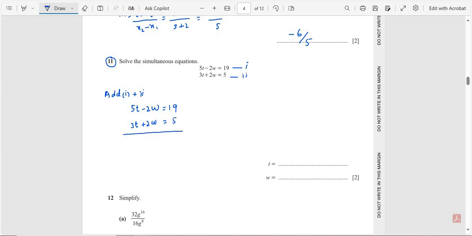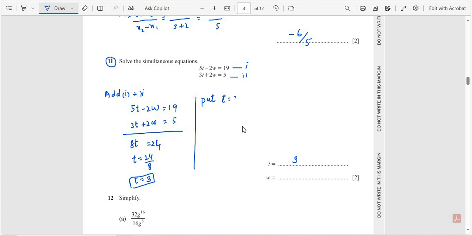Add these values. 5t plus 3t is equal to 8t, and minus 2w plus 2w cancel each other, and remaining is 19 plus 5, that is equal to 24. So divide by 8: t is equal to 24 divided by 8, and t is equal to 3. So the value of t is 3, and we put this value in either equation 1 or 2.